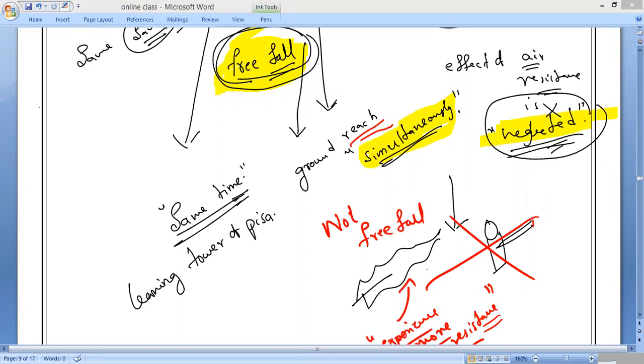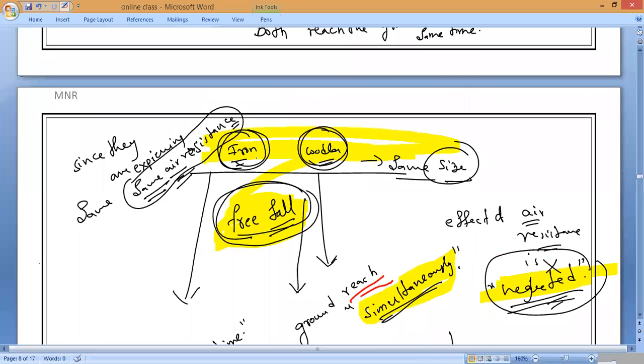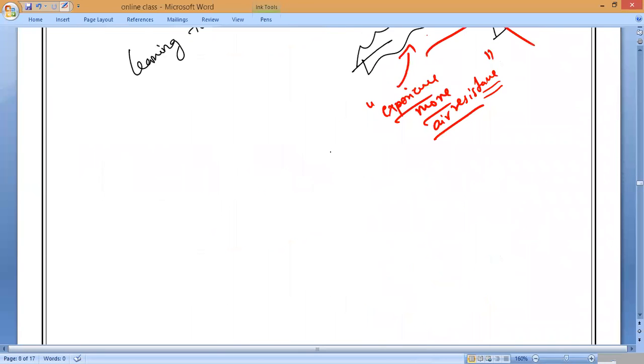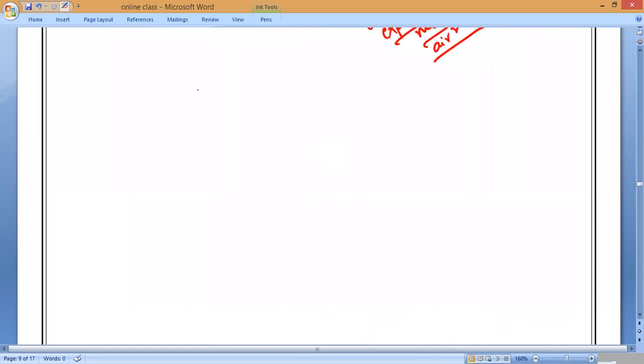Mr. Galileo took an iron ball and a wooden ball of the same size. Understand, Mitakshri? Who conducted this experiment? The iron ball and the wooden ball. Having the same mass or different mass?